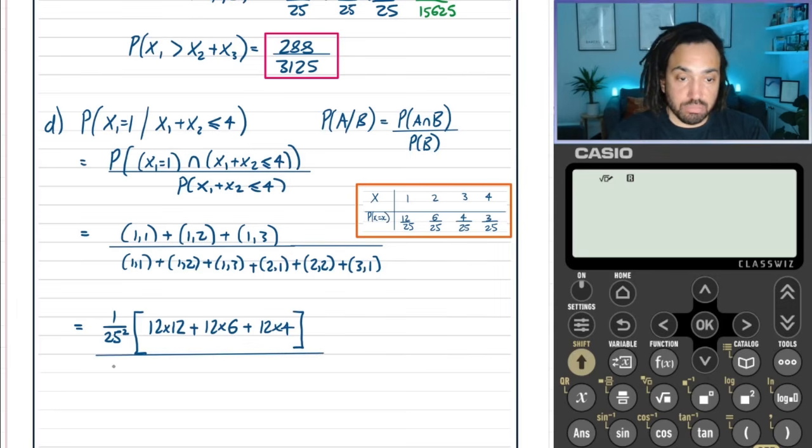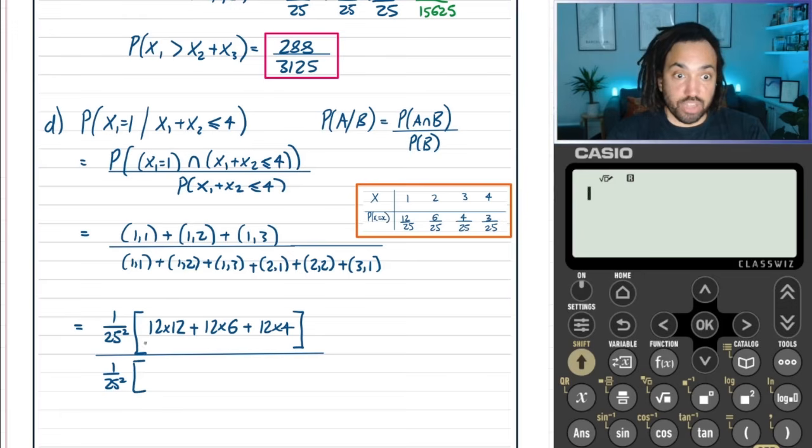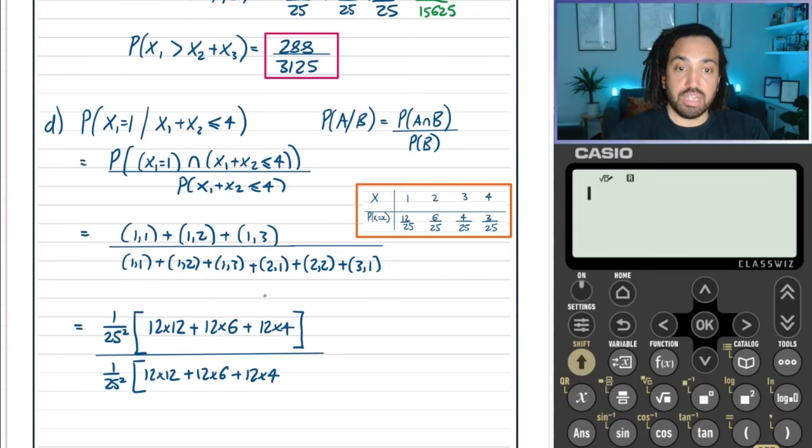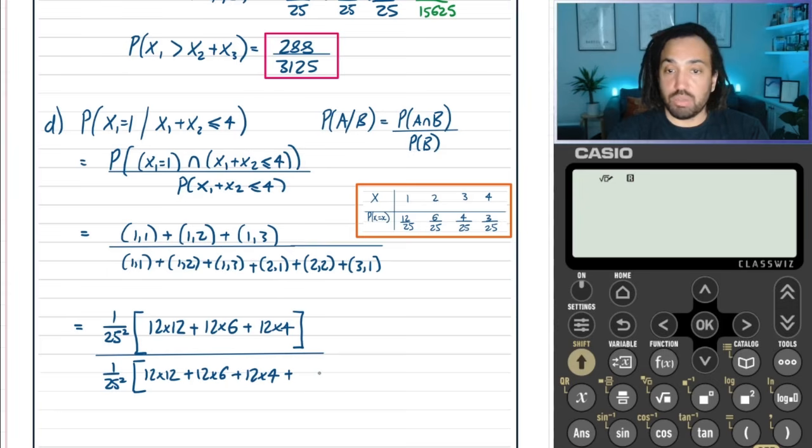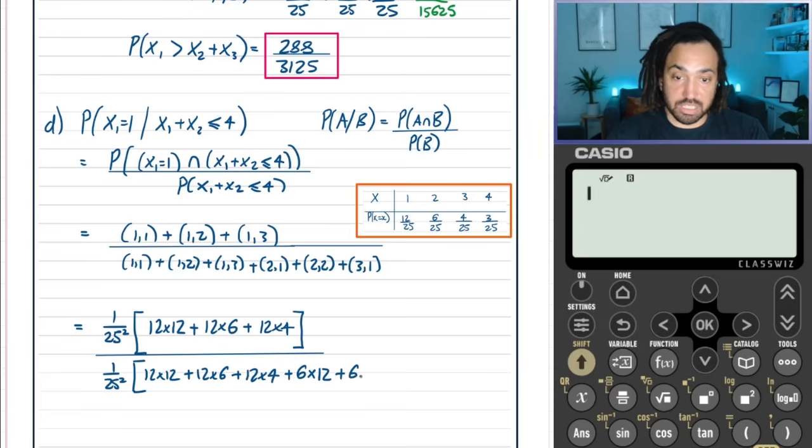Then on the bottom, we're going to do exactly the same thing. We're going to take out that 1 over 25 squared. And then, well, the first 3 on the bottom are exactly the same as the first 3 on the top. So we'll be doing the same calculation. And then you've got 2, 1, which will be a 6 times by a 12. And then we've got a 2, 2, which will be a 6 times by a 6.